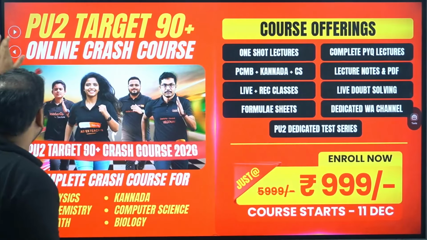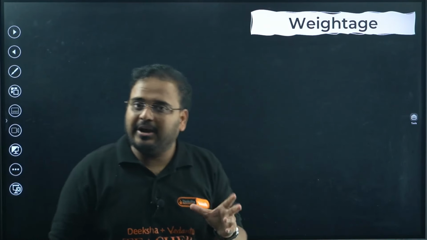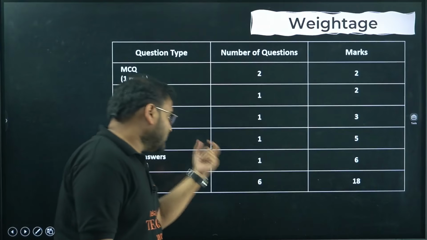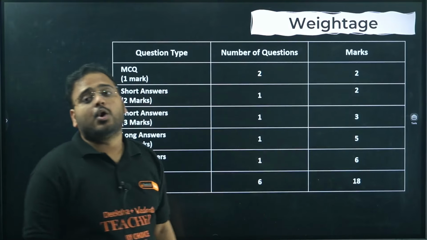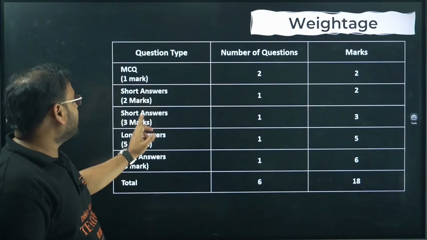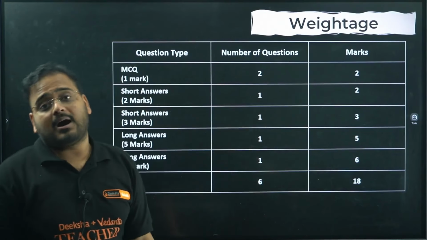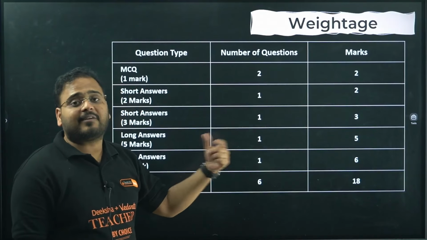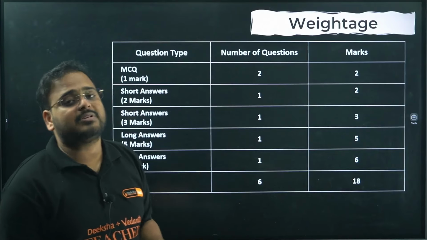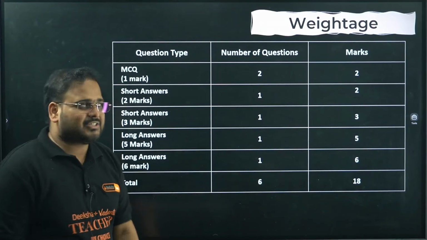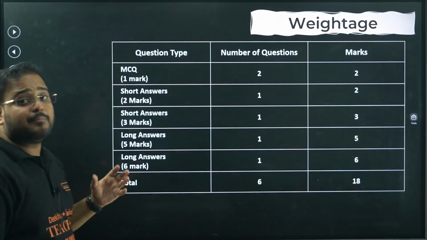Next is your weightage. If you see the weightage as per your latest blueprint, you have a total of 6 questions coming: 2 MCQs and the rest 1 each from the 2 marker, 3 marker, 5 marker and 6 marker. The total becomes 18 marks. The next chapter after this is the 17 mark chapter, which is continuity and differentiability, but over here we have 18 marks weightage. That's wonderful and very important for us.